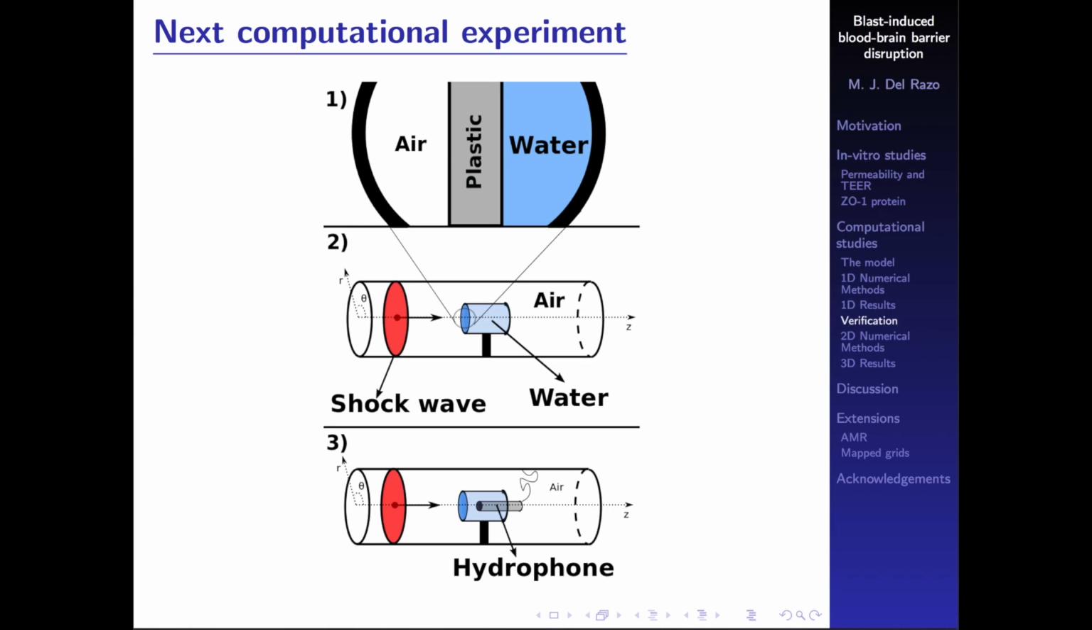Okay, so the next computational experiment is going to be number 2. So we're going to jump straight into 3 dimensions. And we are not going to model the endothelial cells because we just want to know what's the pressure in that region. So we're going to just model the cylindrical cross-section of the shock tube with a cylindrical water interface inside. As we already know, we can neglect the plastic. We can leave the plastic outside of the simulation and just use water in a fixed interface.